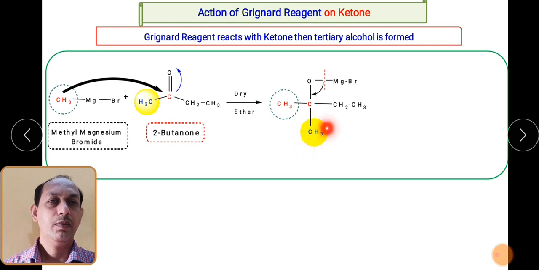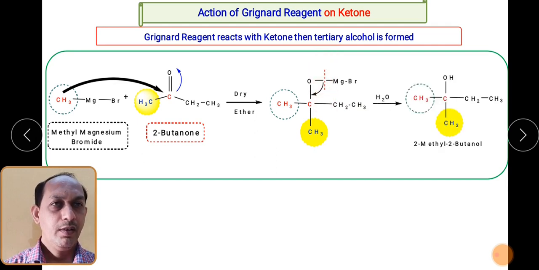This group is coming from 2-butanone. Then occurs the hydrolysis reaction, and due to this hydrolysis reaction, you will get 2-methyl 2-butanol. So is it tertiary alcohol or secondary alcohol? Of course it is a tertiary alcohol. If you see this particular carbon, this is a carbonyl carbon, right? You can see with the red color.